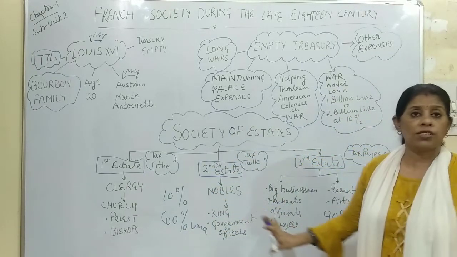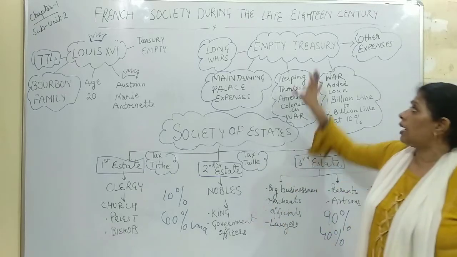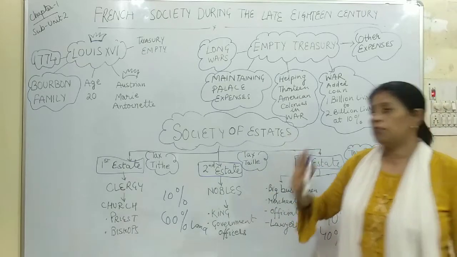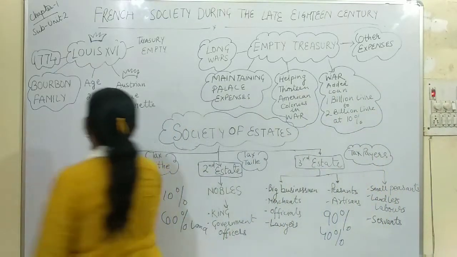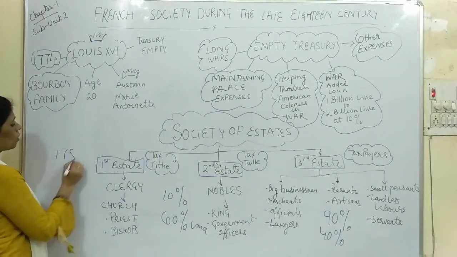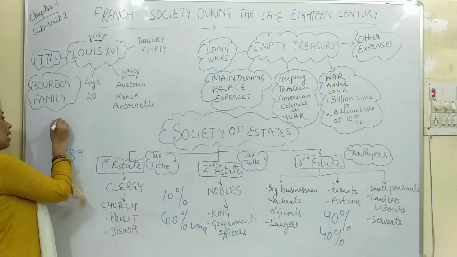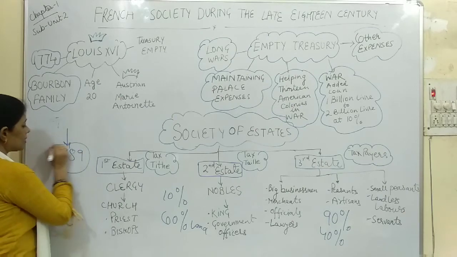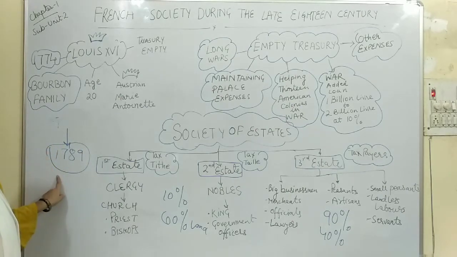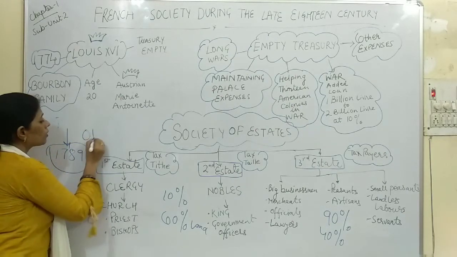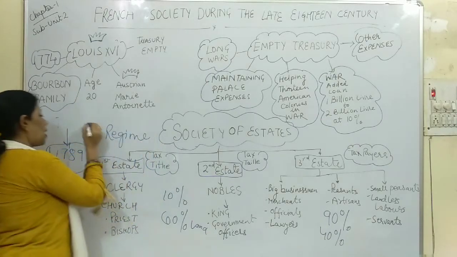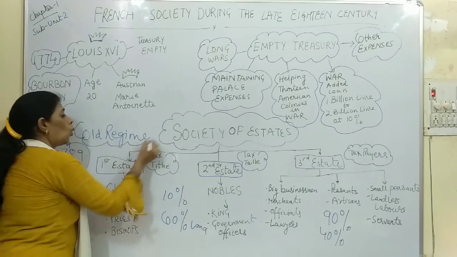So this much differentiation in the society and then the empty treasury. So these can be the two reasons for the revolution breaking out. And one more thing, as we know, the revolution broke out in 1789 and before that. So the time period till 1789 when the French Revolution broke out is called the Old Regime. Right? So this time period is known as the Old Regime.